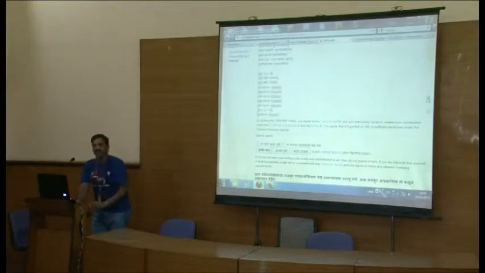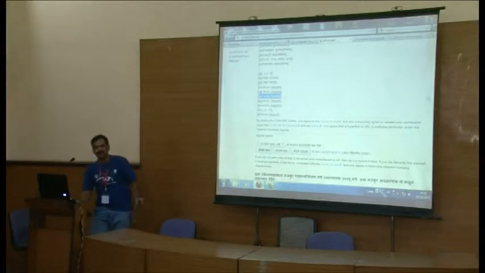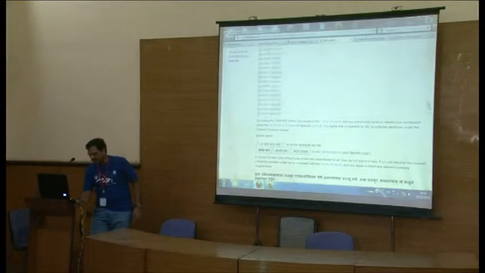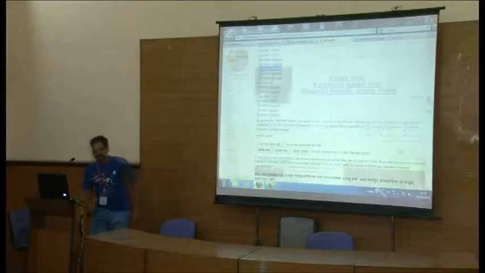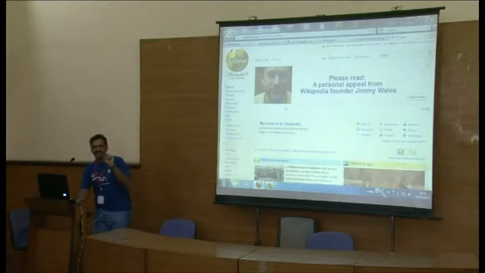Means Anna Hazare article, wherever in whichever language it is available, we can give a link, like say EN Anna Hazare. It means that there is an article in English on Anna Hazare. So we can see a tab of this particular language on the left side of the article in the view stage. So we can see that in these languages Anna Hazare article is available. So even in this language Anna Hazare article is available.